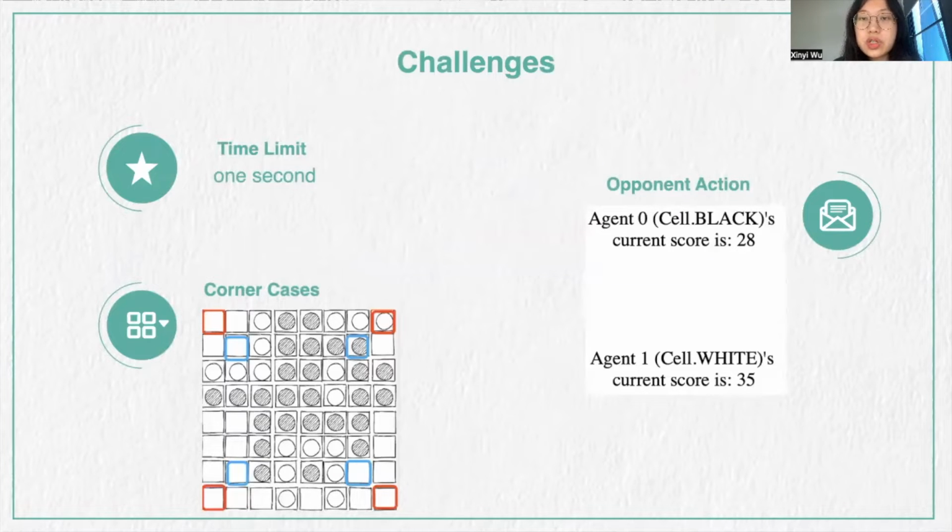Breadth first search searches through each layer, and it takes a relatively long time for it to find the solution. Therefore, we can set a decision time limit to avoid the timeouts. The second challenge is that we need to consider the opponent's next action to make a reasonable move. However, opponent's action is not fixed. In order to make it deterministic, we can iterate through all the opponent's actions and identify the state with the maximum score. The third challenge is the corner cases.